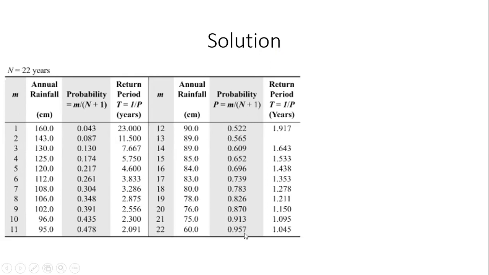What does that mean? That there is a 95.7% probability that the annual rainfall at this location will be, Bowman, can you answer that? This 95.7% probability means that the annual rainfall at this location will be greater than, I'm pointing the mouse there. Yeah, sir. What is the answer?